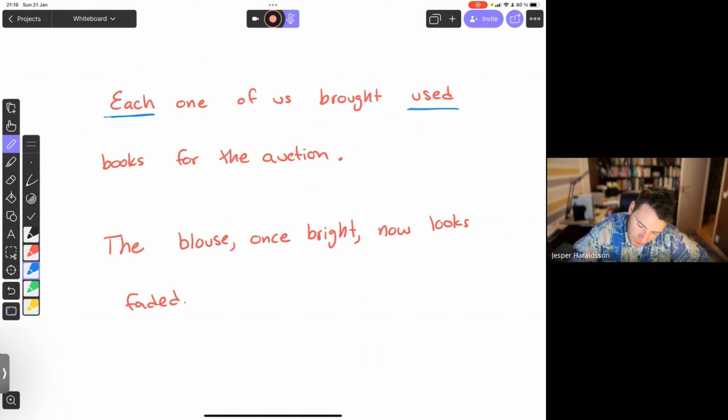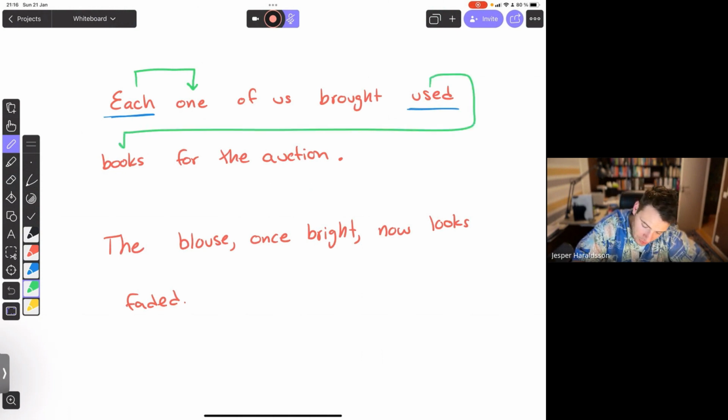Okay, so those are the adjectives. The, it's an article, and yes, it's describing the auction, but in this case we're going to focus more on irregular adjectives. So each describes one, doesn't it? The same way that used is describing books.